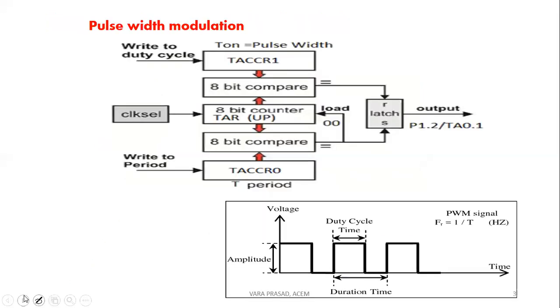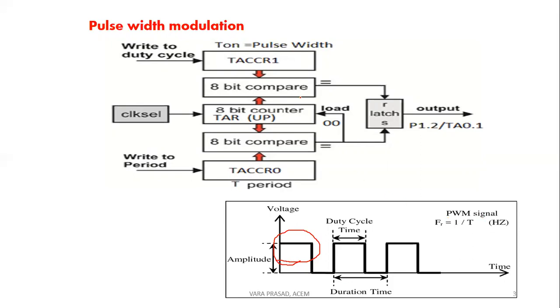Then we'll go to pulse width modulation. Already you know what is meant by pulse width modulation, that is PWM. The width of the signal will be varied. When the width of the pulse is varied, we can say it is pulse width modulation. Those types of signals are called pulse width modulation signals.